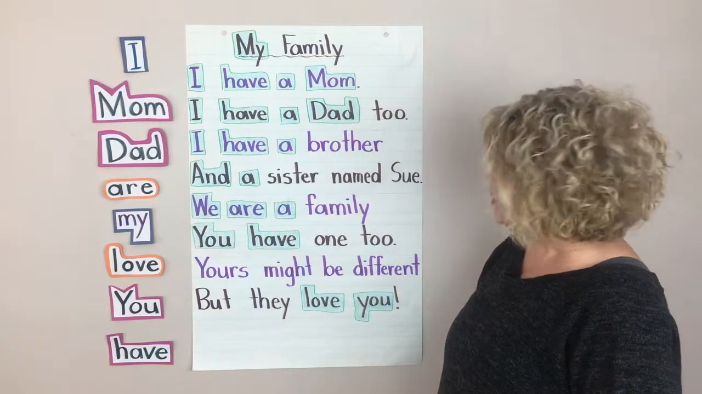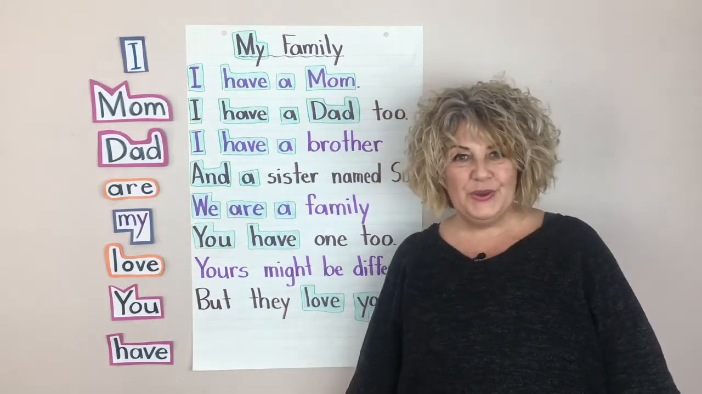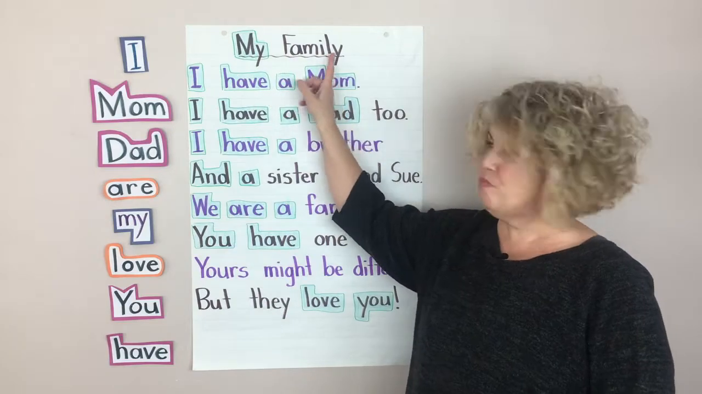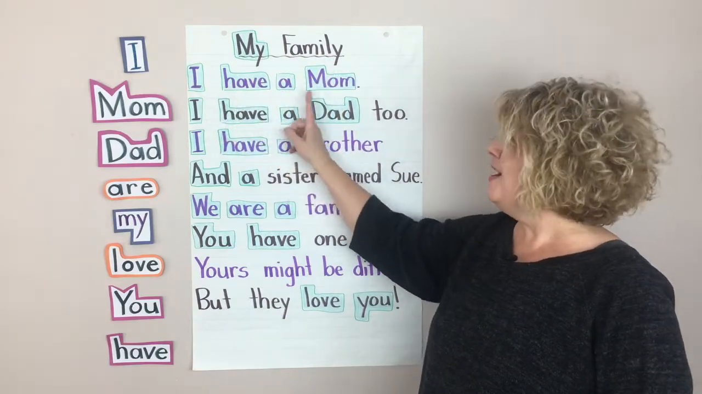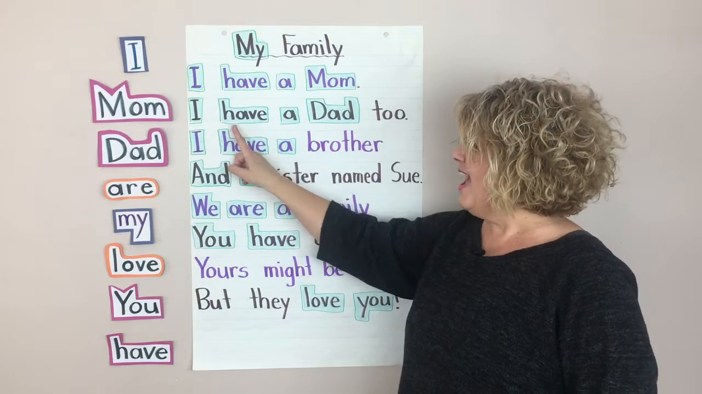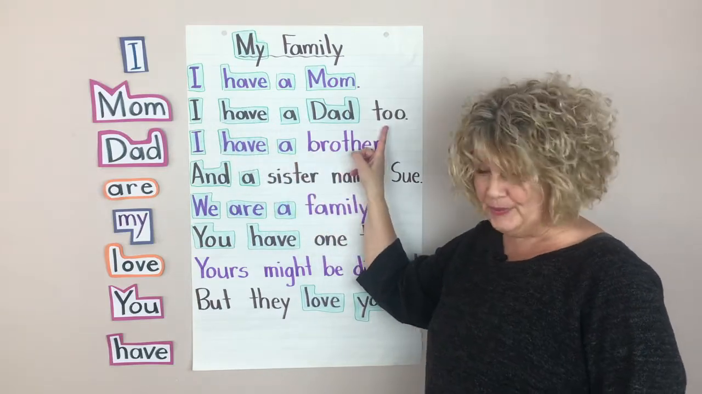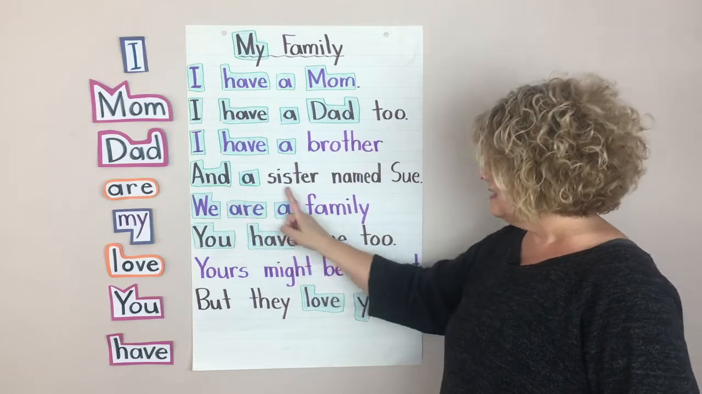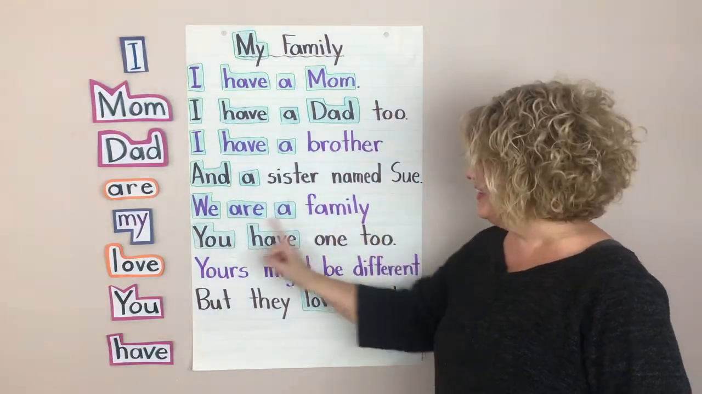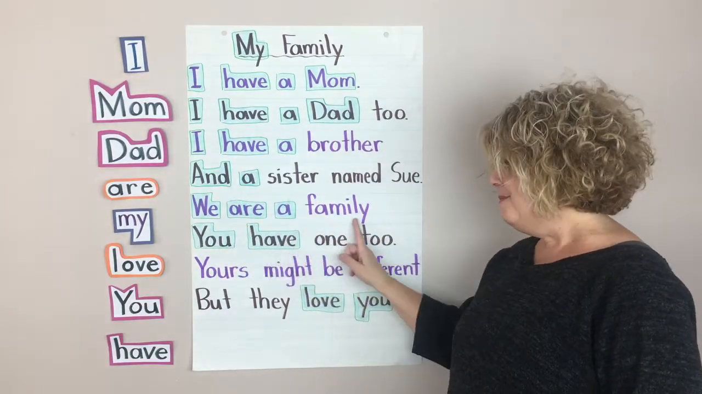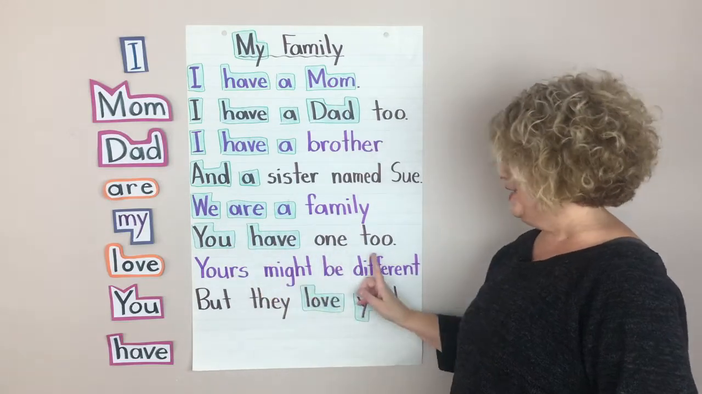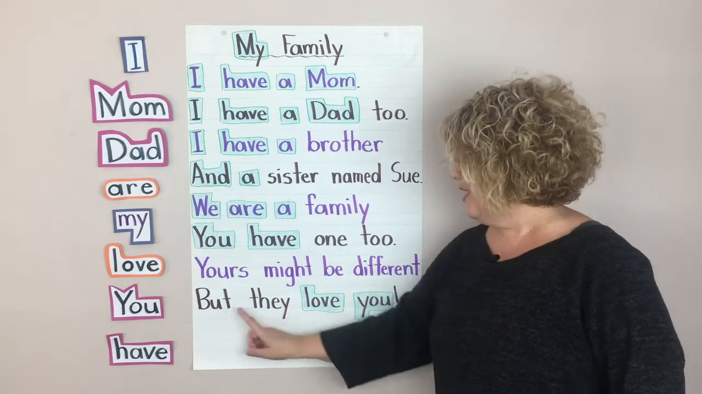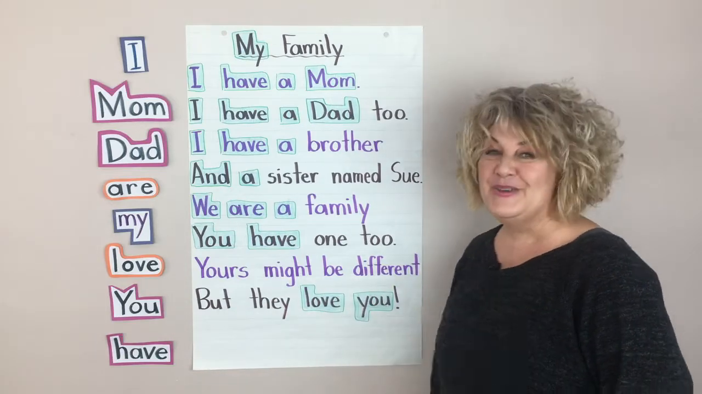Okay, so this is our new poem. I would like to read it to you, and then we'll work on it together. So the title is My Family. I have a mom. I have a dad too. I have a brother and a sister named Sue. We are a family. You have one too. Yours might be different, but they love you.